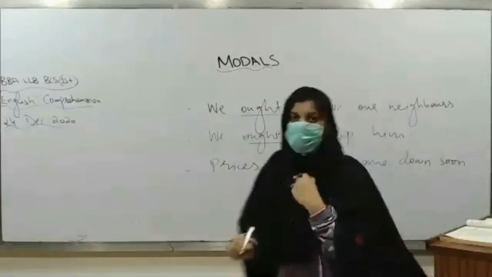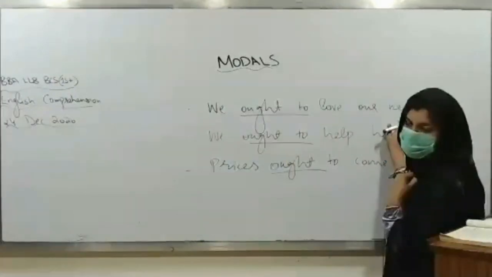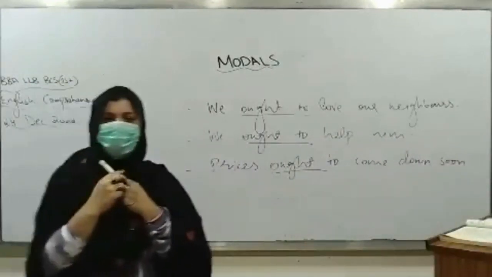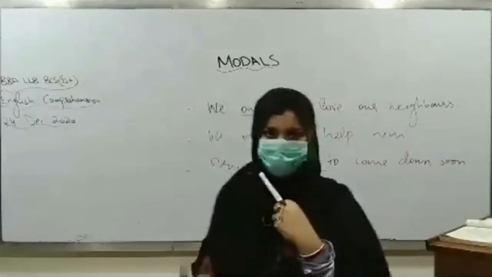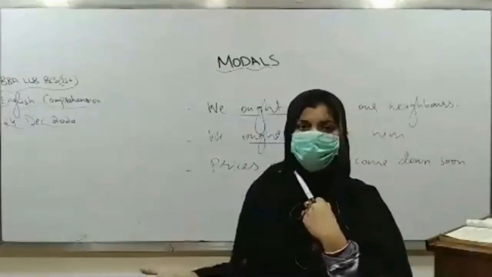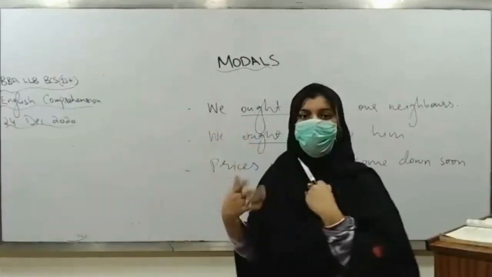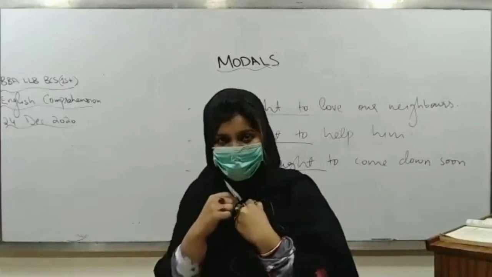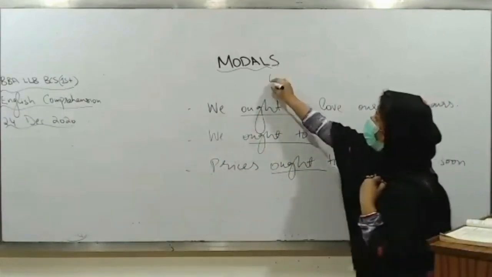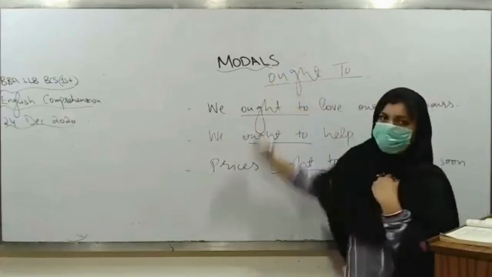Okay. Now here the examples are we ought to love our neighbors, right? अब ought to और should के meanings यानी वो भी obligation को express करता है should, और ought to भी obligation को express करता है. लेकिन यहाँ पे ought to जो है it's more formal, it's more polite, right? So the first use of ought to is what ought to के अब हम use कर रहे हैं and it's the last model. ये last model है.